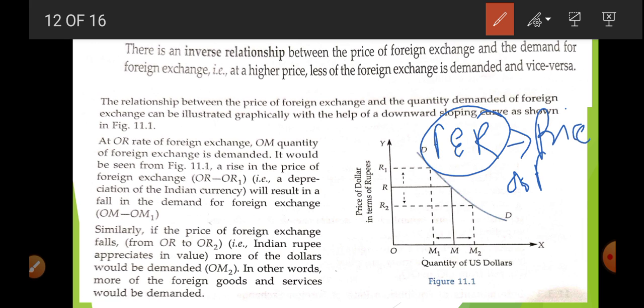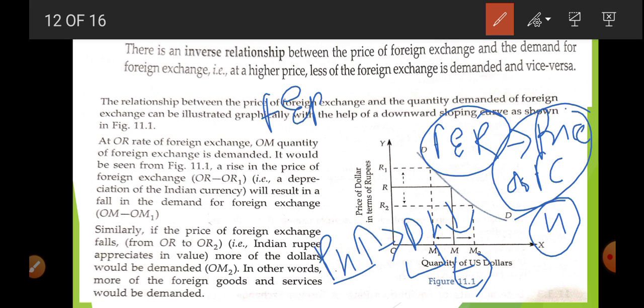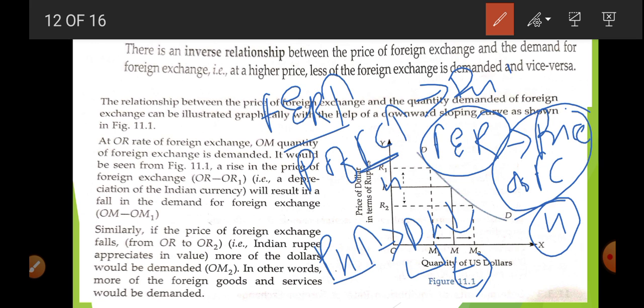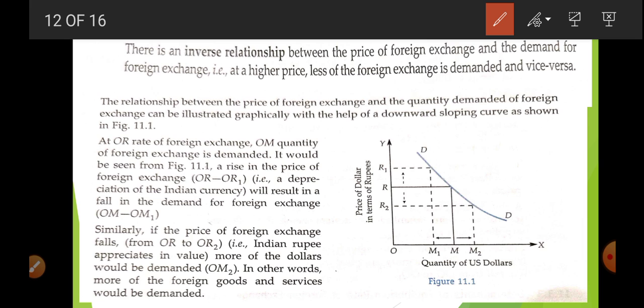Price of foreign currency. So you can consider foreign currency an X good. Now if the price of the X good is high, what will its demand be? It will be low. So which type of relation do we find? We find a negative relation. It means that if the foreign exchange rate is high, that is, the price of foreign currency is high, then its demand is going to be low. So there is an inverse relation between the price of foreign currency and the demand for foreign currency.